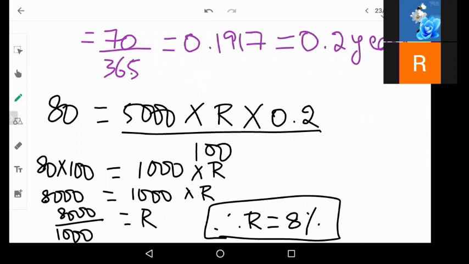Understood? Any doubts in this question? Great. Then let's go to the next question.